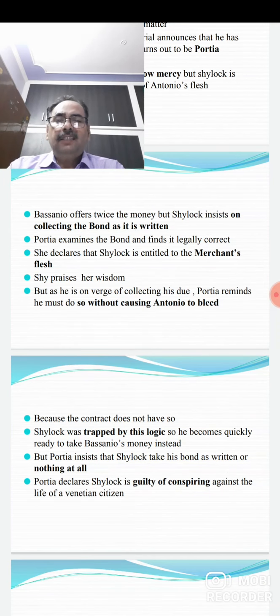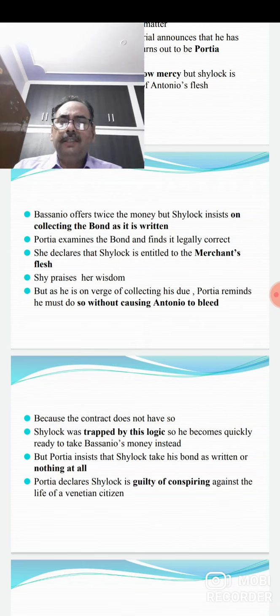That is, according to the bond, Shylock has the right to get the merchant's flesh, but it is not written in the bond that there should be bleeding from Antonio. So Shylock has the right to get the flesh of Antonio provided that there should be no bleeding of Antonio. That is, it should not cause Antonio to bleed because the contract doesn't allow it. Hearing this logic, Shylock was trapped.